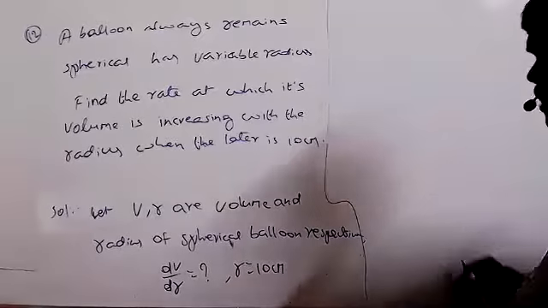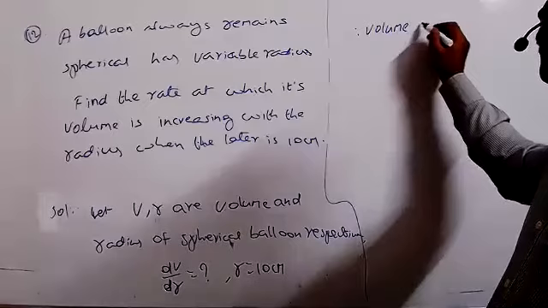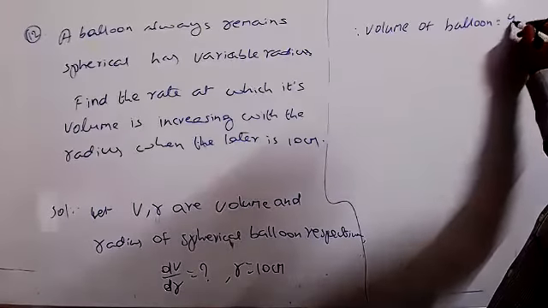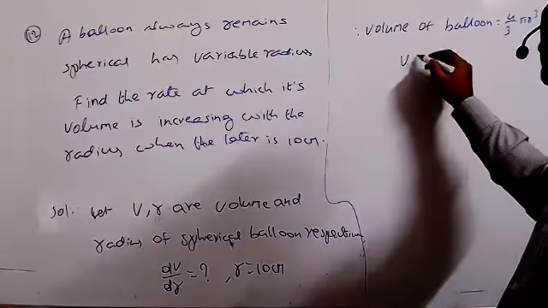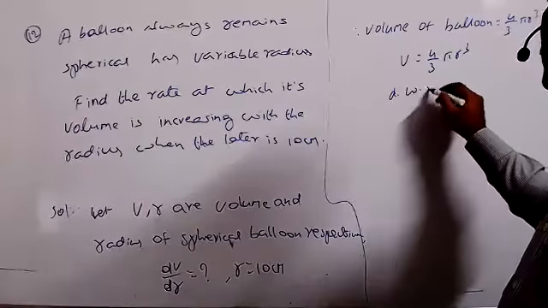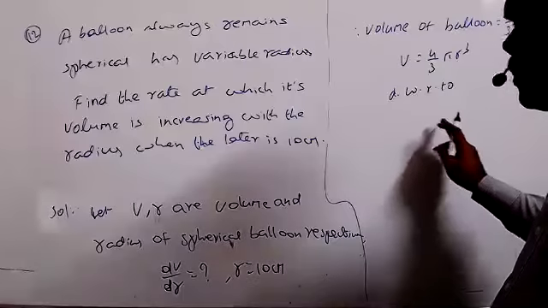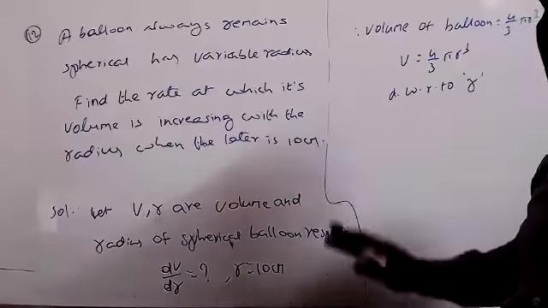Now we can write the volume of the balloon equals 4 by 3 pi r cube. We know very well that. So V equals 4 by 3 pi r cube. Here differentiate with respect to radius only. Should remember that it's not time.